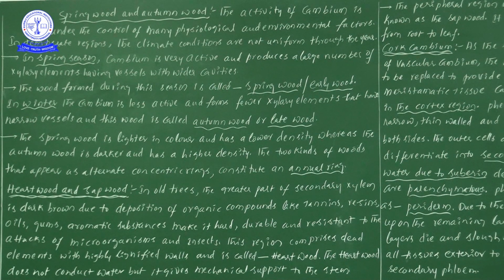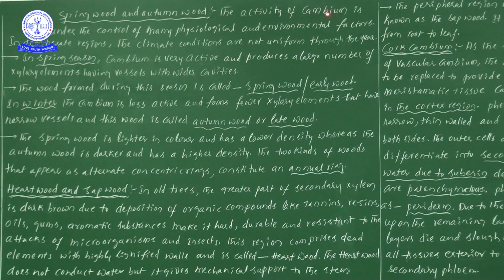Xylem members are there as well as phloem members. The xylem which is formed during secondary growth, we take as secondary xylem. That particular secondary xylem, in other terms, we call wood. Is it clear? Right, now let us move on to learn the information.